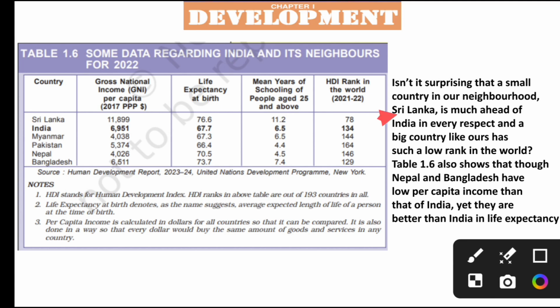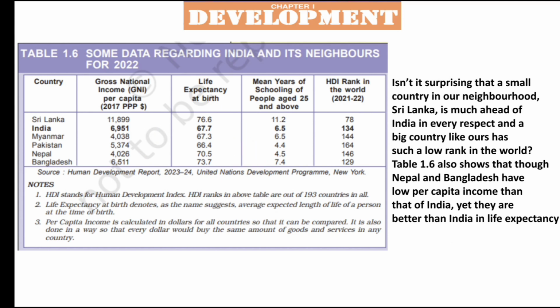Sri Lanka has 78th rank and India has 134th rank. And you see Bangladesh has 129th rank, so much better than India. The table also shows that though Nepal and Bangladesh have lower per capita income than India, their life expectancy is much better than India's. You see Myanmar 67.3 and Nepal 70.5 and 73.7. So they are much better than India. Are you able to understand here?